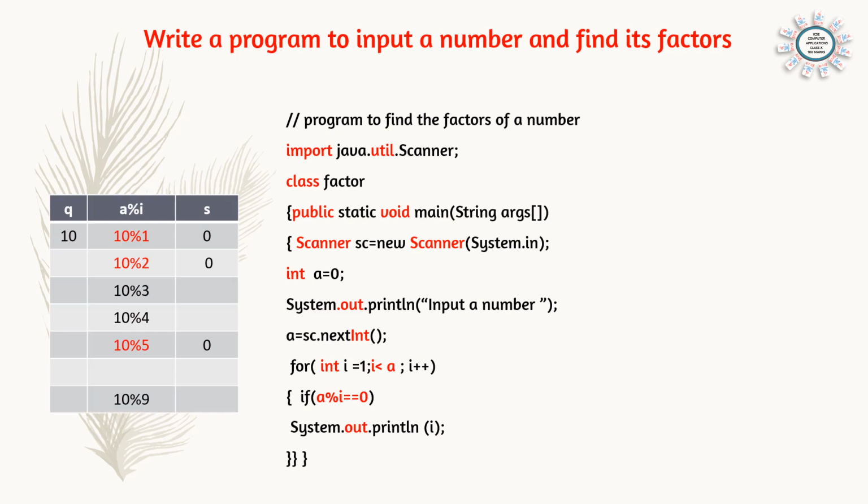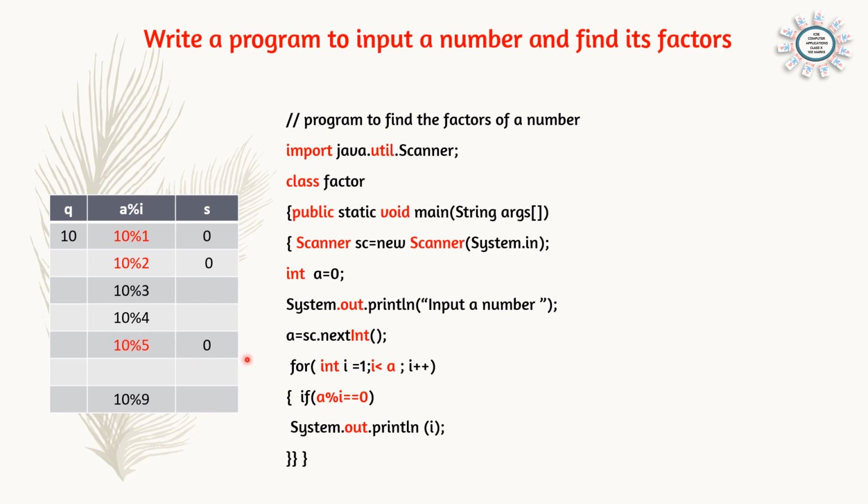Here one example we can take, for example 10. Suppose if we are inputting 10, we can find what are the factors of 10. So how can we find it? Start the for loop for i is equal to 1, i less than a. If you don't want the original number, because original number is a factor of itself, so we can say i less than a. That means the loop will go from 1 to 9 if the number is 10.